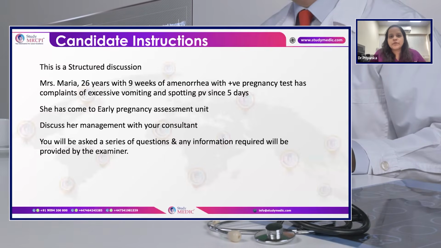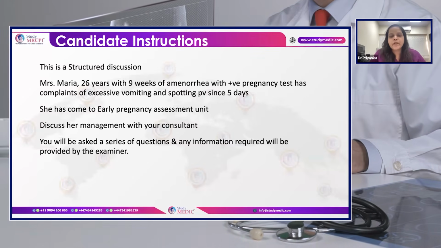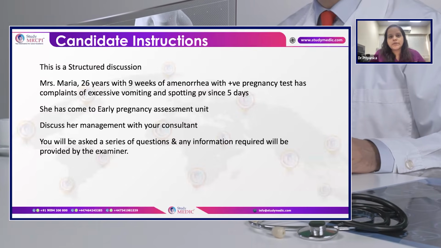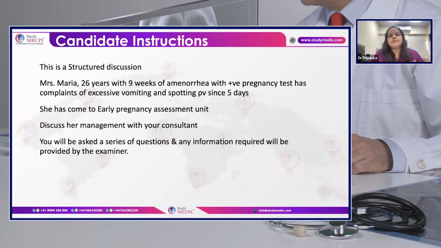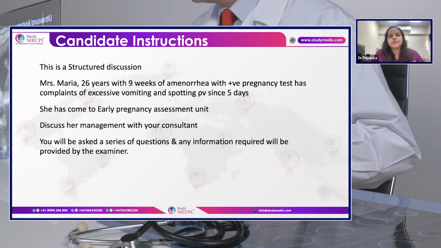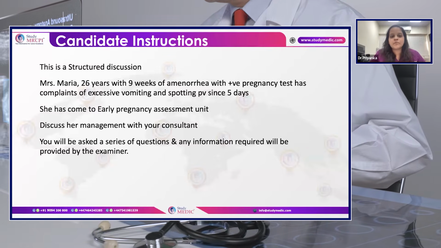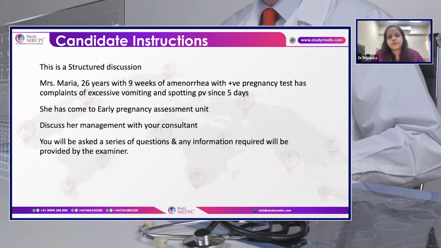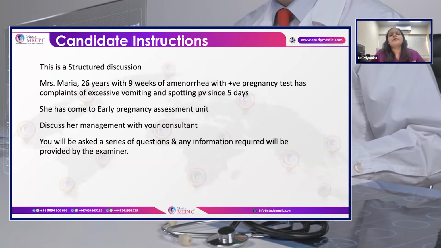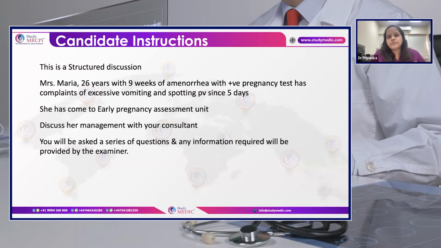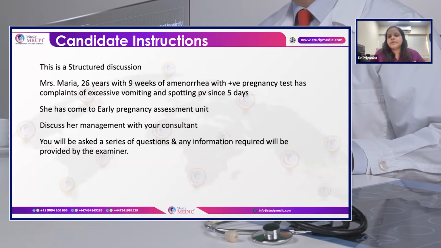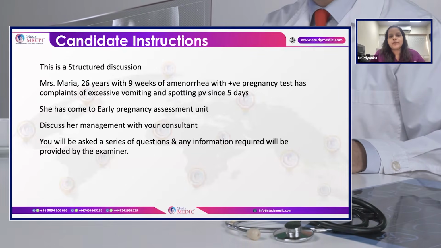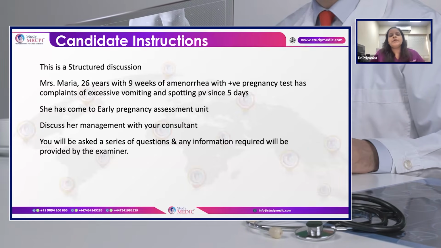Then I would like to elicit her BMI and also her blood group and Rh group. And if she has any reservations about blood transfusion, that is very important, because if it's a molar pregnancy it will be surgical management, so before that I would like to elicit that. Then further, after the BMI, I would like to rule out any risk of VTE in this patient.